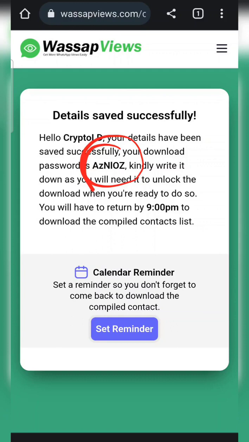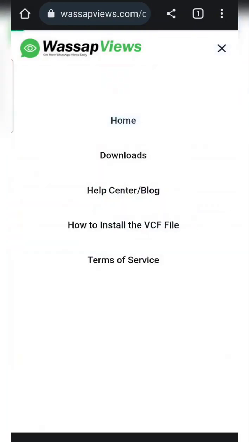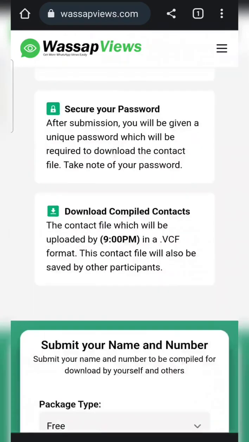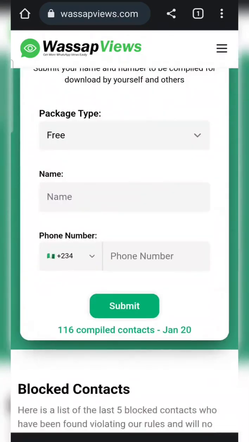Okay, so at this point in time, let me just refresh this. Let me go back home. I forgot to even show you something. Let me click on submit entry again. Now you can see as at today already, this is 116 compiled contacts. That's January 20. So today, 116 people have come to this website to submit their contacts. So you can be rest assured that today you're going to have about 116 new contacts. Once I download this, that will be saved on my phone.